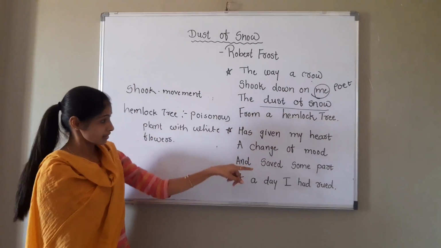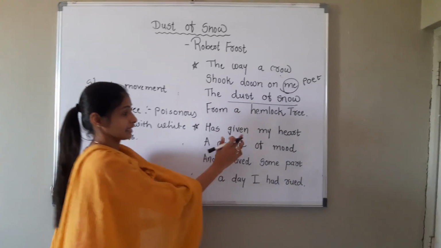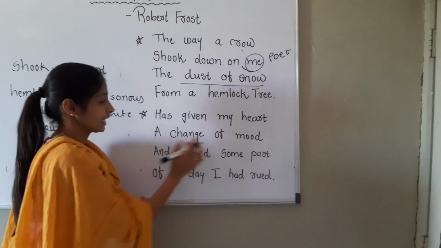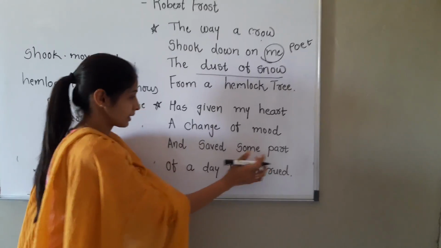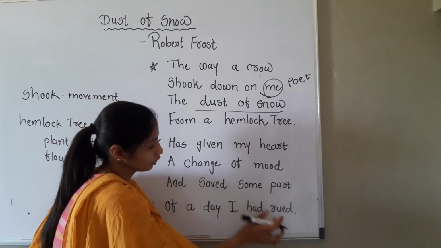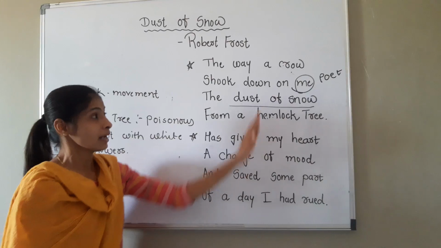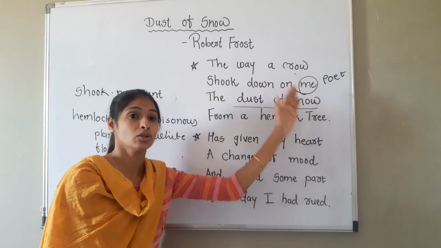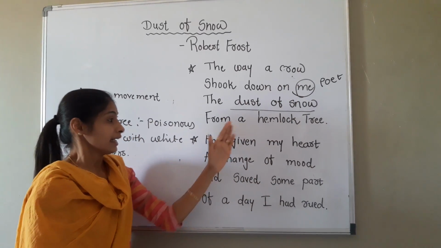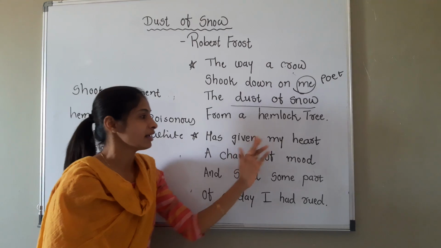Now, in the second stanza, what did he say? Has given my heart a change of mood and saved some part of a day I had rued. Now, what the poet said in the second stanza is that because of this falling of snow on me, that snow falling has given my heart.